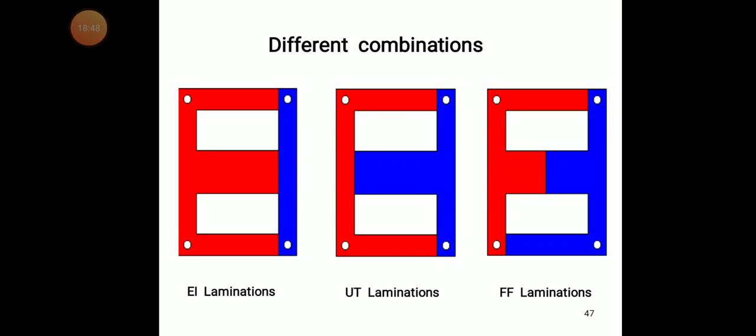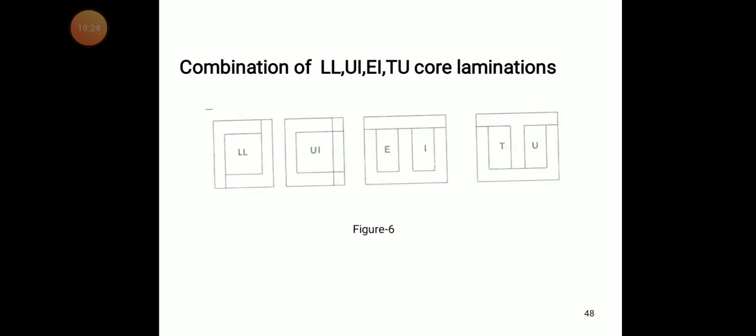We may have different combinations also. You can see EI laminations, UT laminations, and FF laminations. Depending on our combination, what type of transformer and what type of losses we try to reduce are indicated by these different combinations. Core is also important.